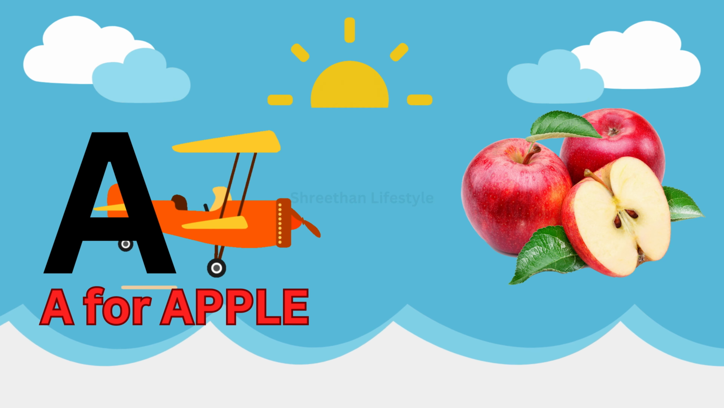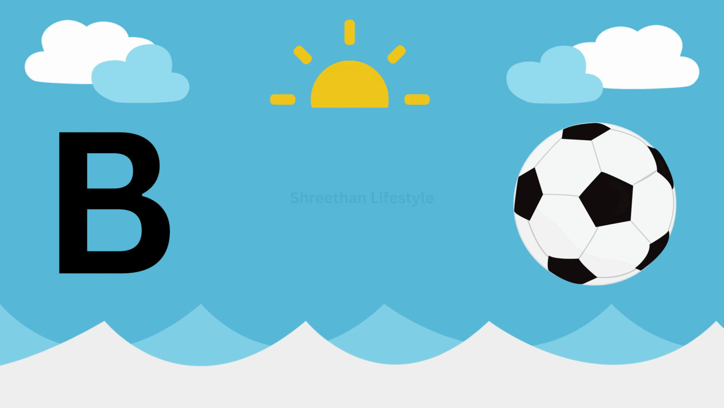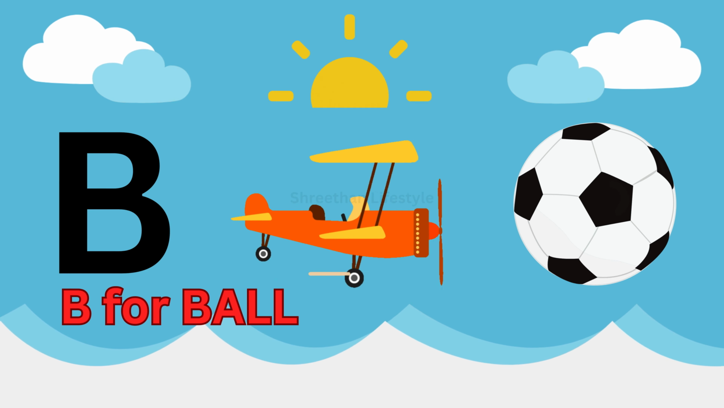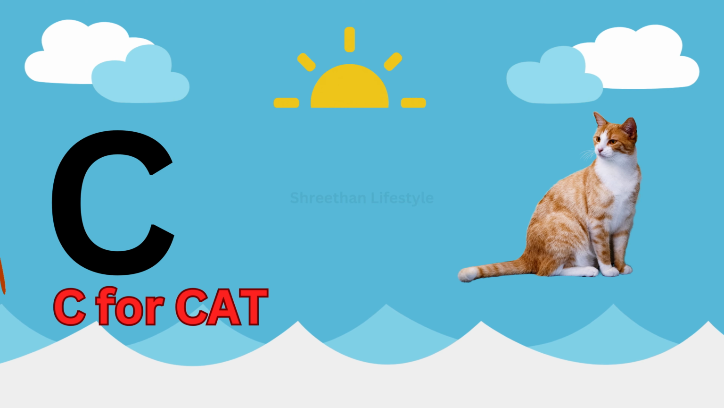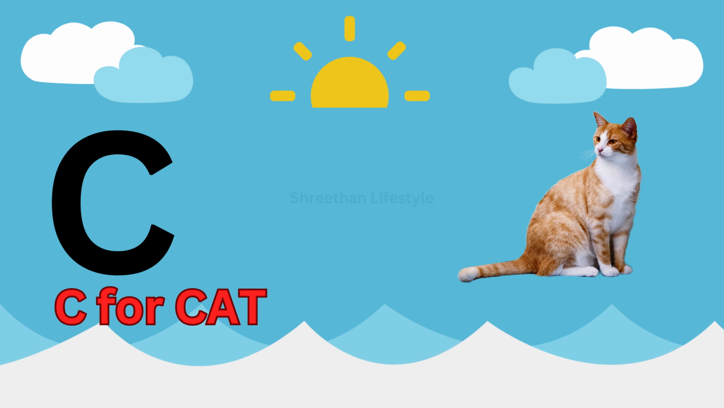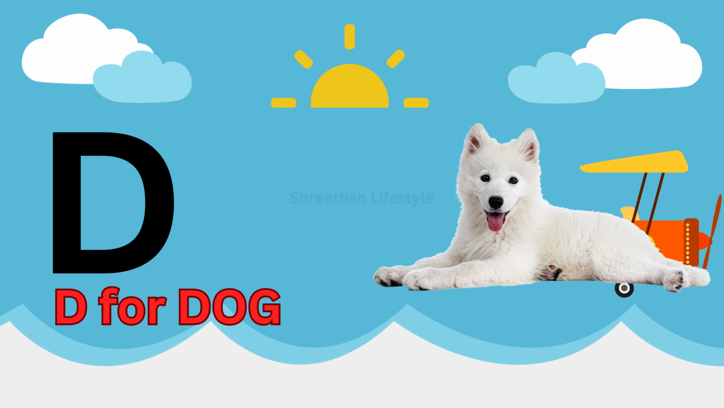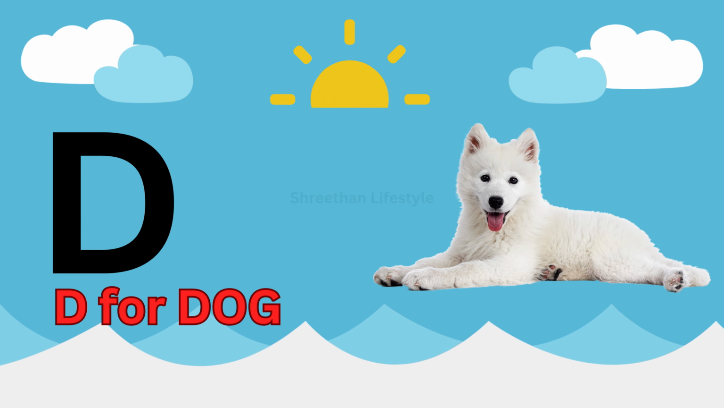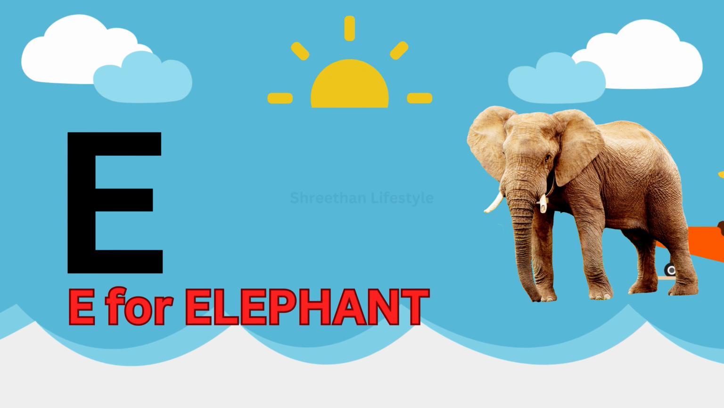Letter A. A for apple. Apple. Letter B. B for ball. Ball. Letter C. C for cat. Cat. Letter D. D for dog. Dog. Letter E. E for elephant.